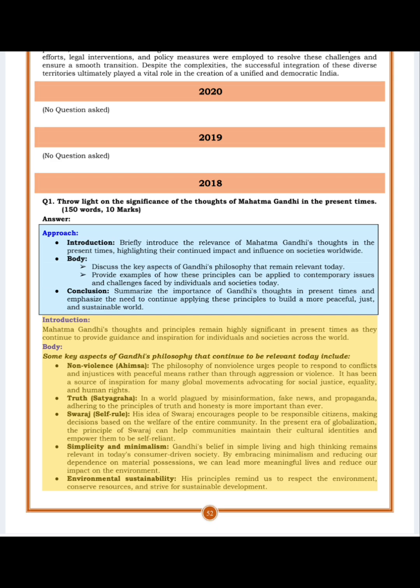Simplicity and minimalism. Gandhi's belief in simple living and high thinking remains relevant in today's consumer-driven society. By embracing minimalism and reducing our dependence on material possessions, we can lead more meaningful lives and reduce our impact on the environment. Environmental sustainability. His principles remind us to respect the environment, conserve resources, and strive for sustainable development.